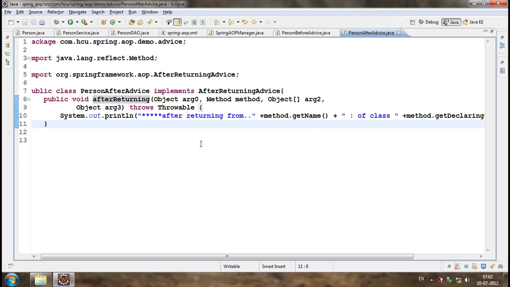If there is any error, how can we track that? No. After returning advice will be called only if the method is successfully executed. If the method is not executed successfully, definitely there is an exception. If there is an exception, then there is another advice, which is a throws advice.